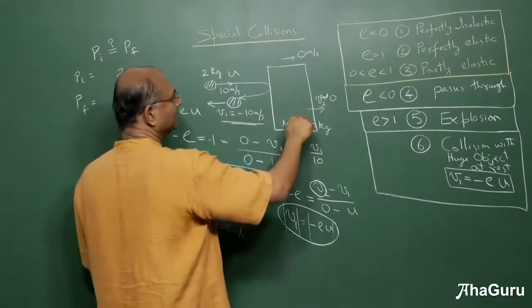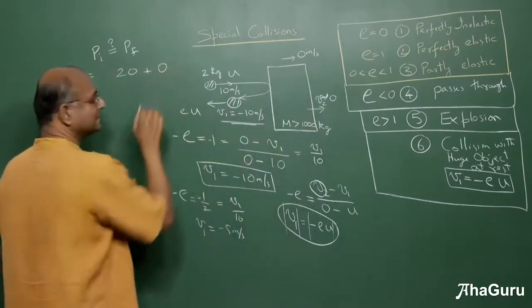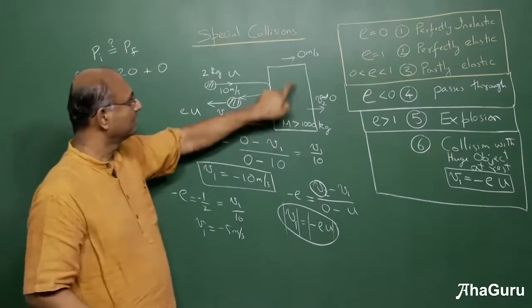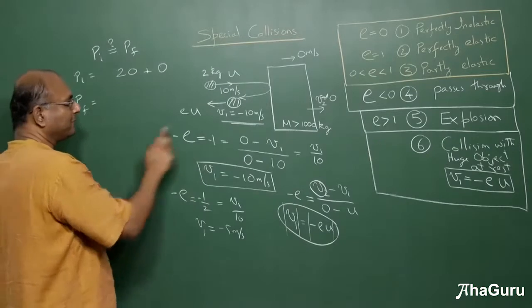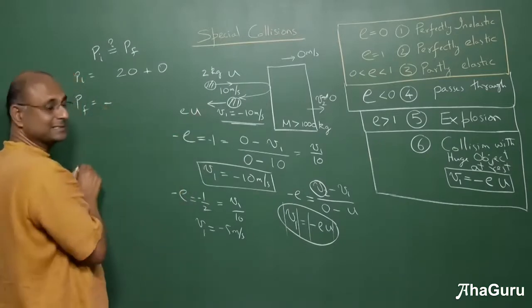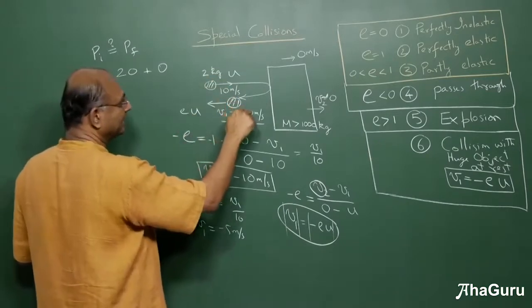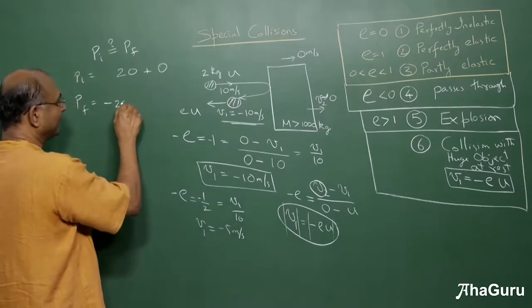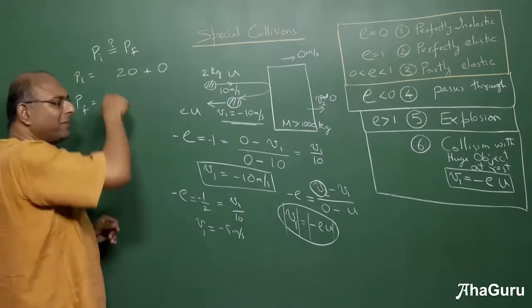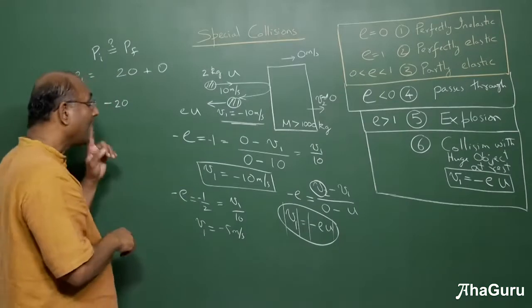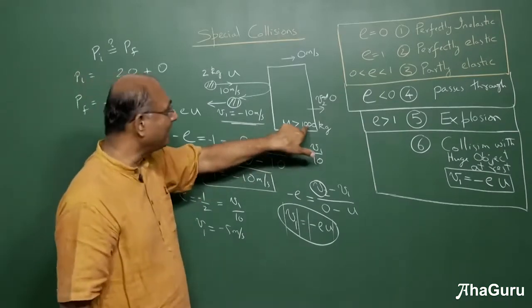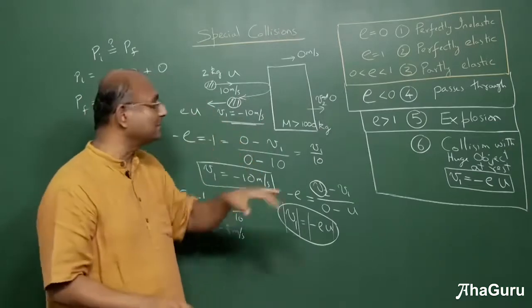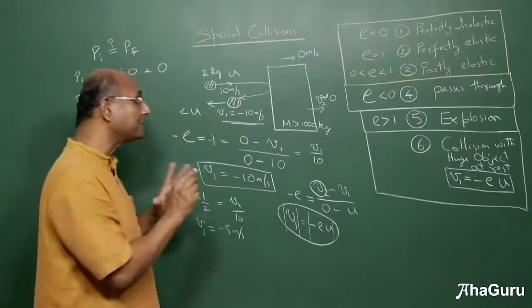This is initial. What about final momentum? Initial momentum plus mass into 0. So we'll assume that is 0. M into 0. What about final momentum? Final momentum is minus 2 kg into 10, so that is minus 20. But these two don't match. That is because, though this is 0, you have to say m times V2. V2 is 0, but it's 0 because m is really large. M times V2 is not 0.